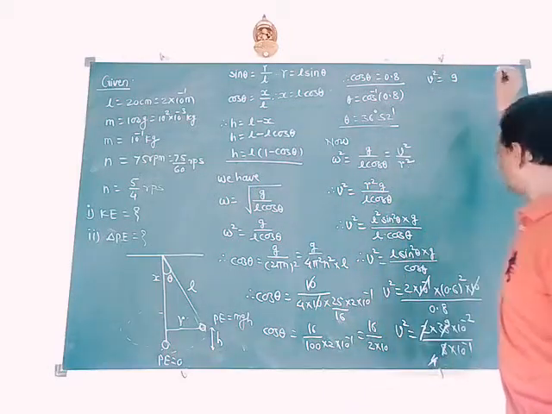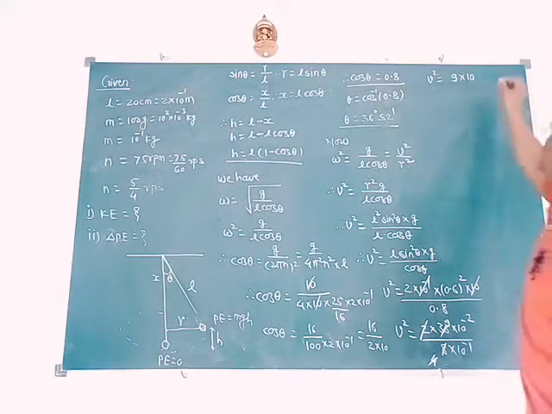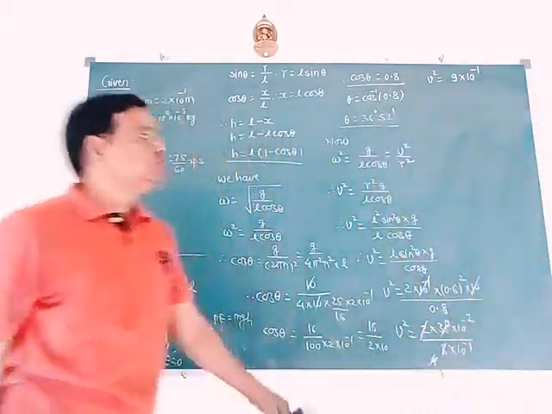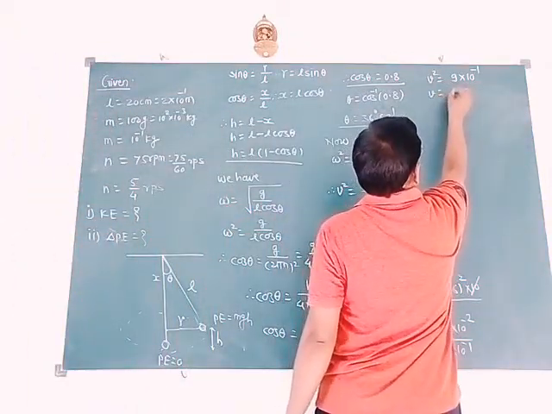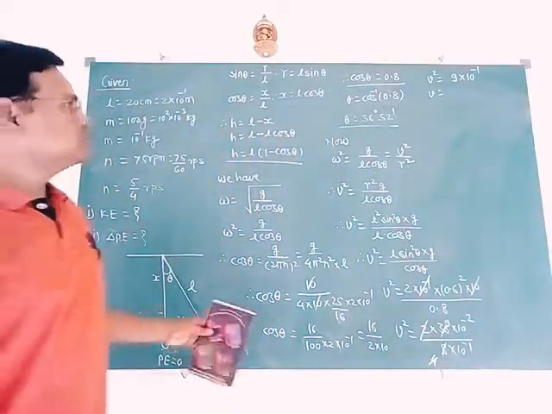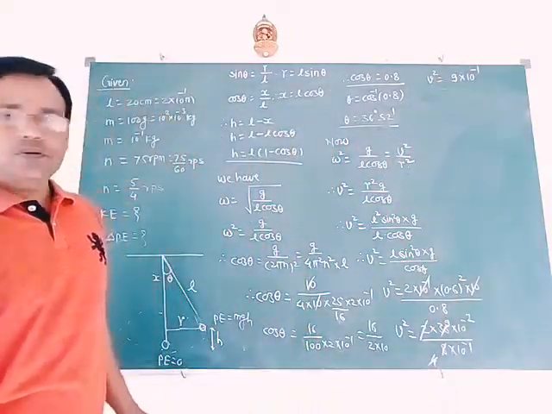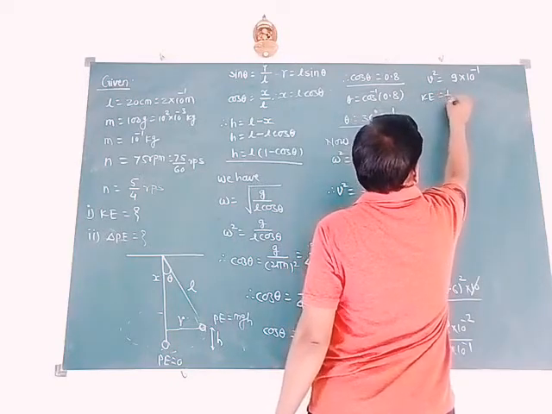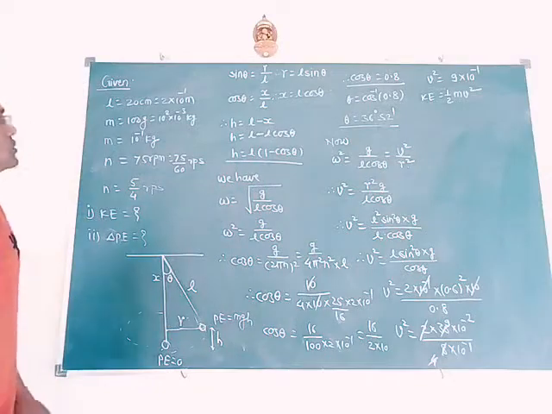9 into 10 to the power of, see carefully, it is -1. So finally, just keep this as it is, V square. So we have to find out kinetic energy. Kinetic energy equals 1 by 2 m into V square. What is m?